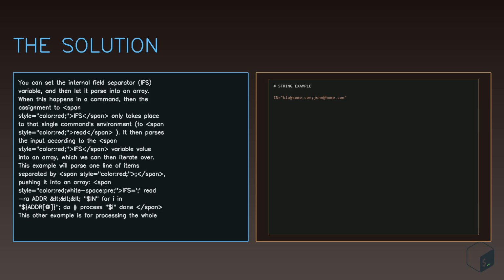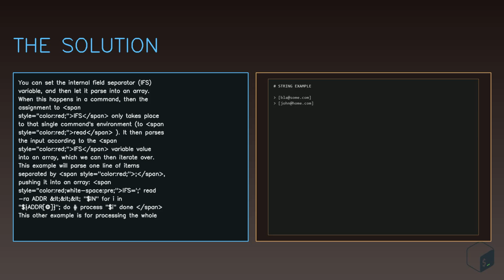You can set the internal field separator IFS variable, and then let it parse into an array. When this happens in a command, the assignment to IFS only takes place in that single command's environment to read. It then parses the input according to the IFS variable value into an array, which we can then iterate over.